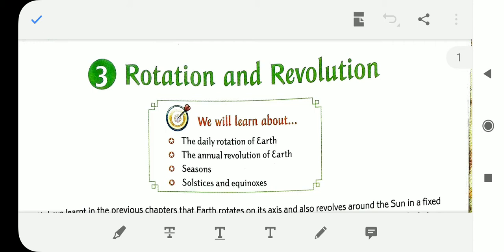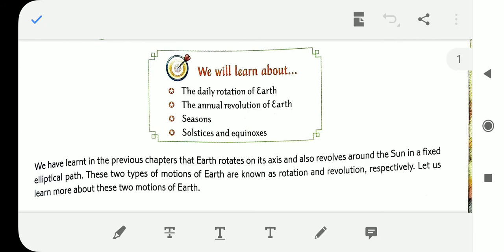Today I am going to discuss one new chapter, chapter number 3, Rotation and Revolution from your textbook. In this chapter, we are going to discuss mainly these points: the daily rotation of Earth, the annual revolution of Earth, seasons, solstices and equinoxes.